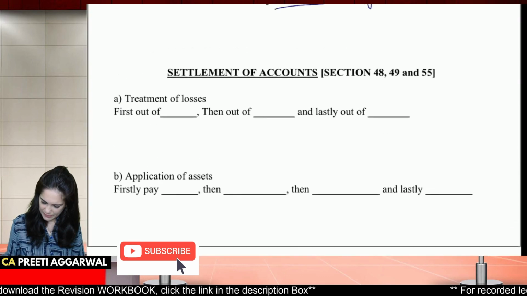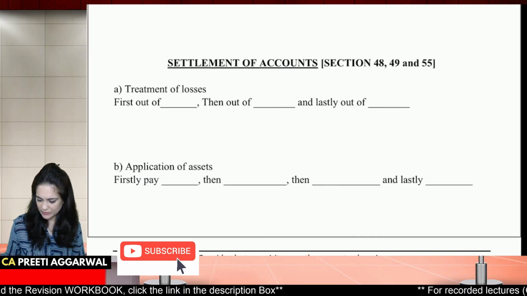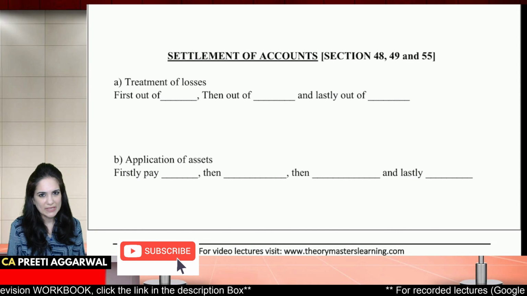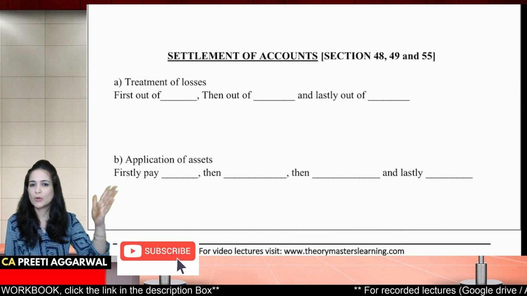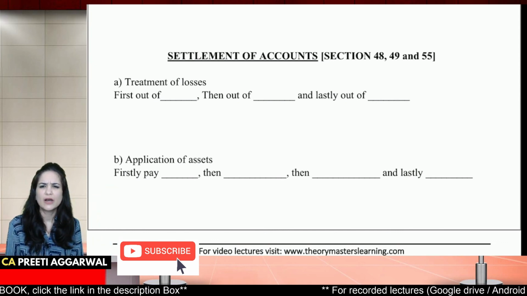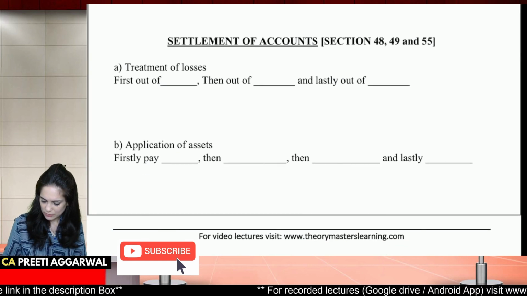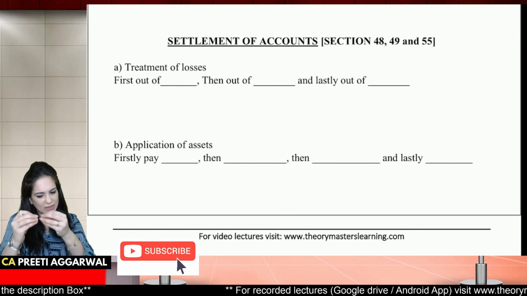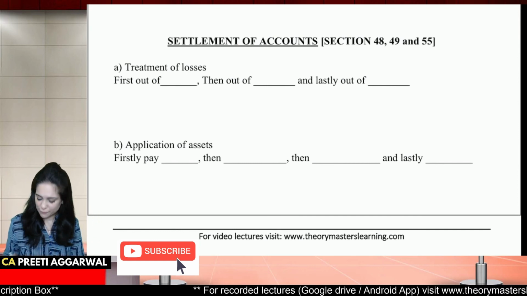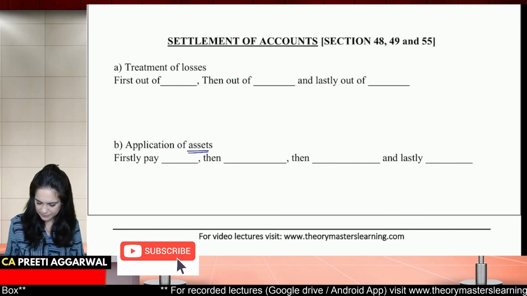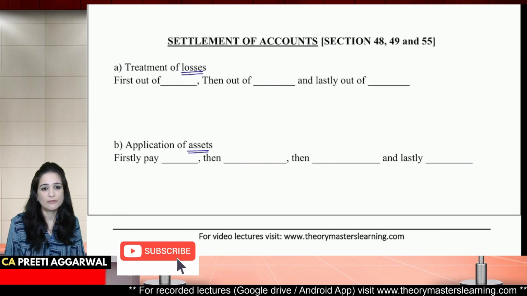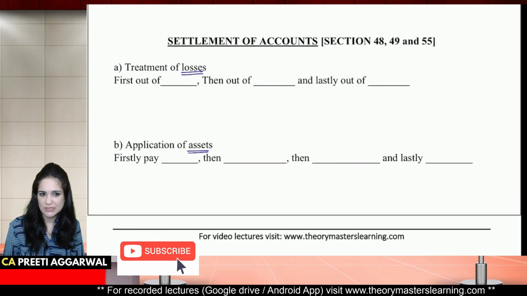Now that the firm is dissolved, we need to settle the accounts. Assets will be sold, liabilities will be paid off. How will this be settled? First thing you will do is sell the assets. From where will you pay your losses?